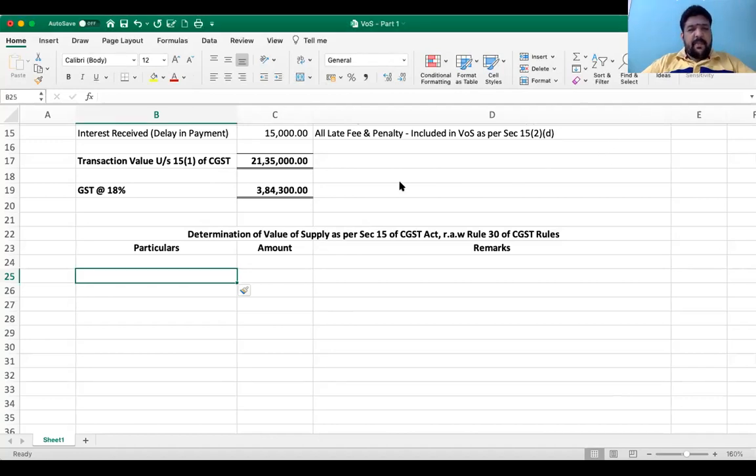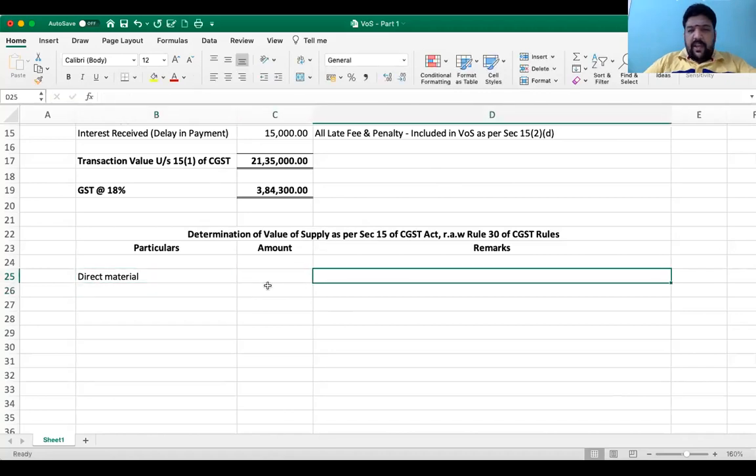Direct material is going to be 2,36,000 rupees, including GST. So we are going to arrive at a cost excluding GST. Okay. Sir, why excluding GST?